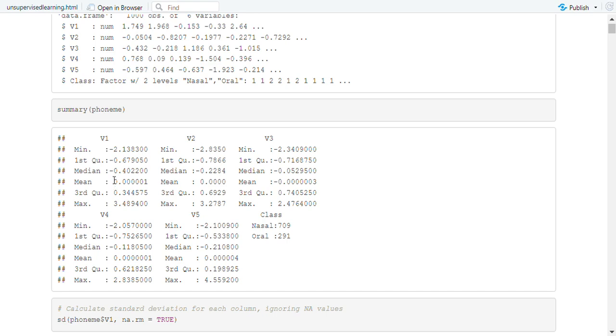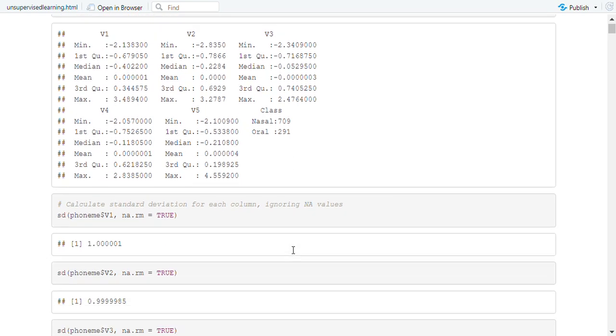Summary of FoundMe. For V1, V2, V3, V4, V5, we have the minimum and maximum, the median, first quartile and third quartile, and the mean. We can see the mean is almost 0 for all of these variables. For the class, we have the nasal class and the oral class. The nasal class has 709 observations and the oral class has 291.